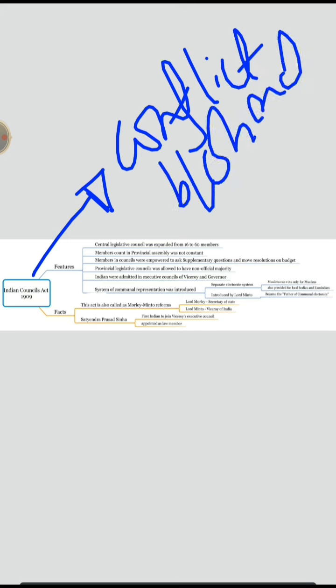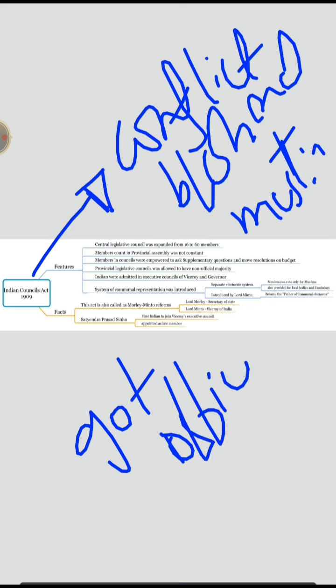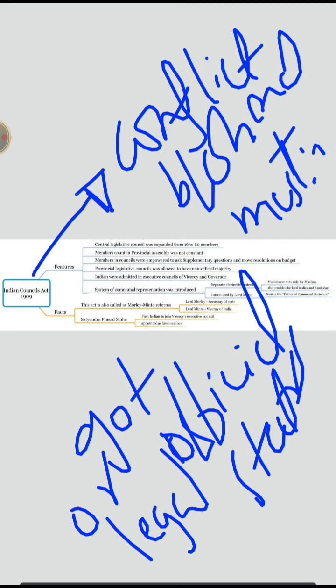Now what is communalism? You can define it in this context as the conflict between Hindus and Muslims getting official status, or you can say legal status.